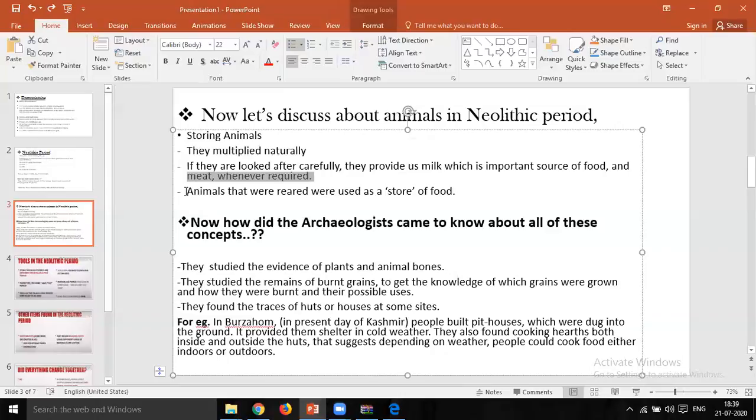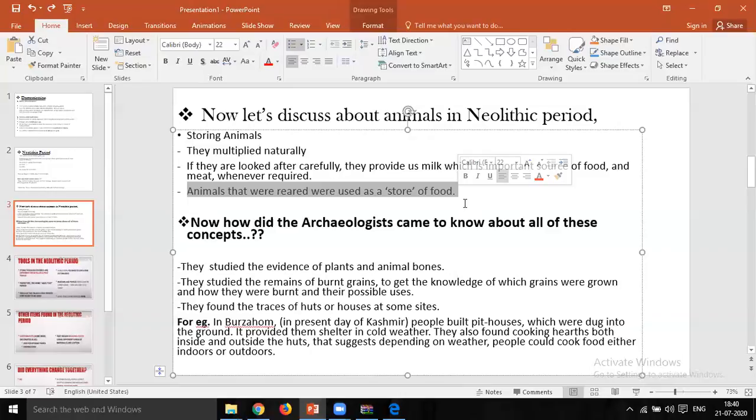The third point is that the animals that were being reared were used as a store of food. So these are the three points regarding the animals that we could see in the Neolithic period.